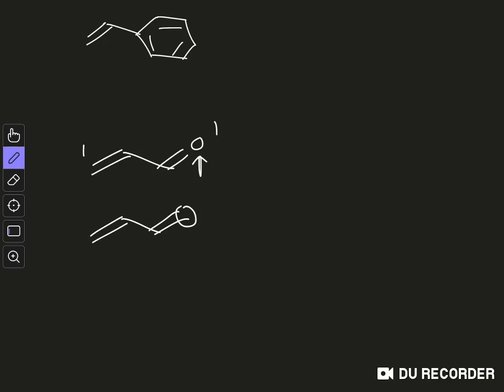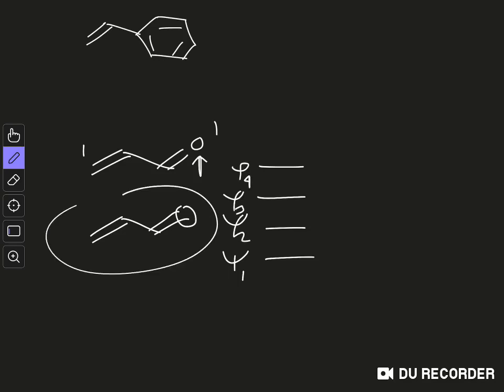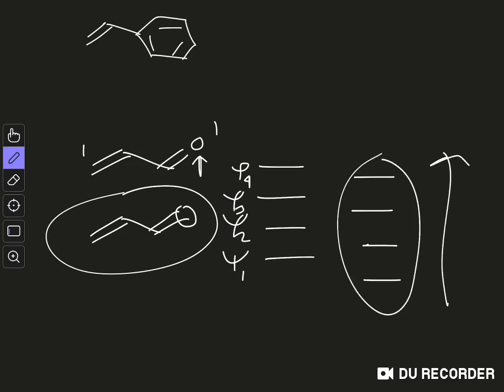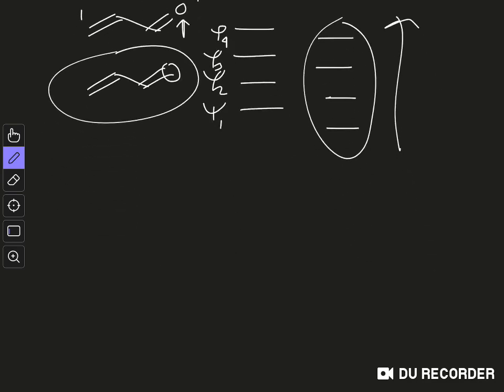In the case of butadiene we have these 4 energy levels, psi 1, psi 2, psi 3 and psi 4. In this system we will have the same type of energy levels, but their overall energy will be lowered. So this is the energy axis, and you can see all the energy levels are lowered down. Overall the situation is a stabilizing situation. So again Z substituents for an alkene are stabilizing.